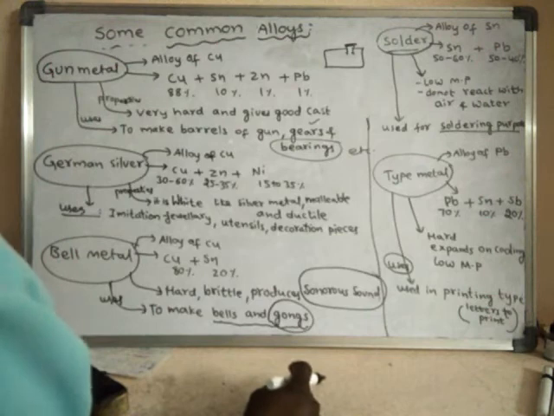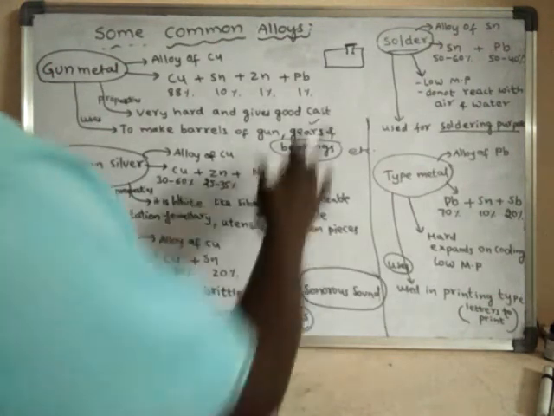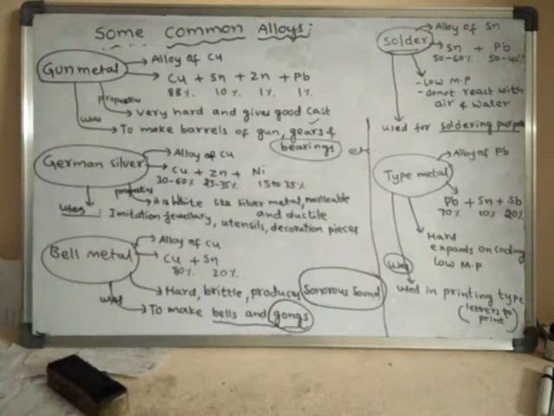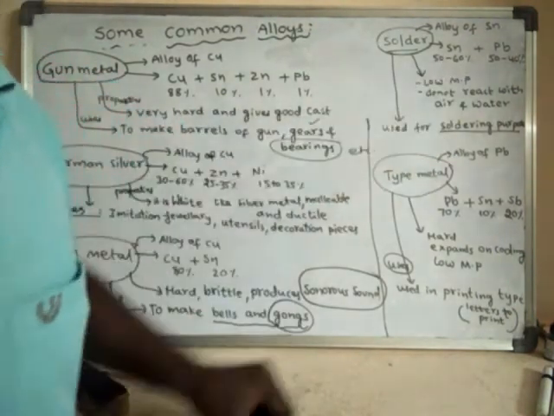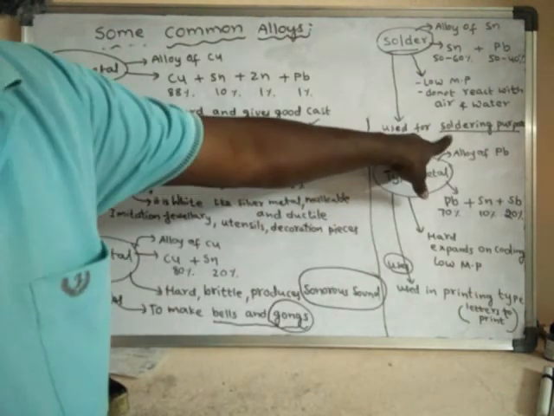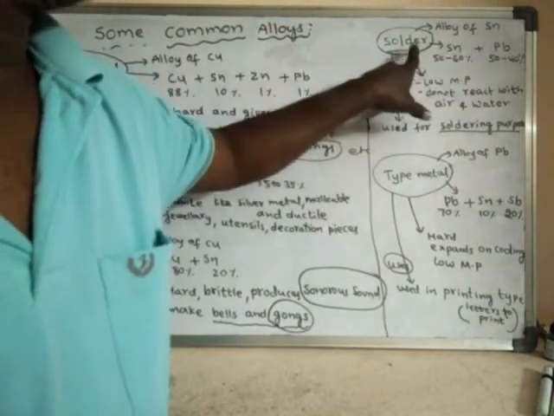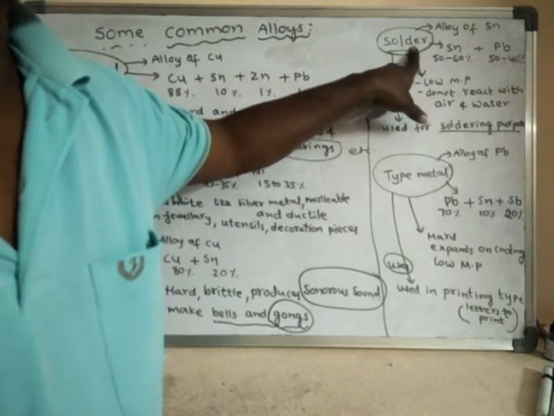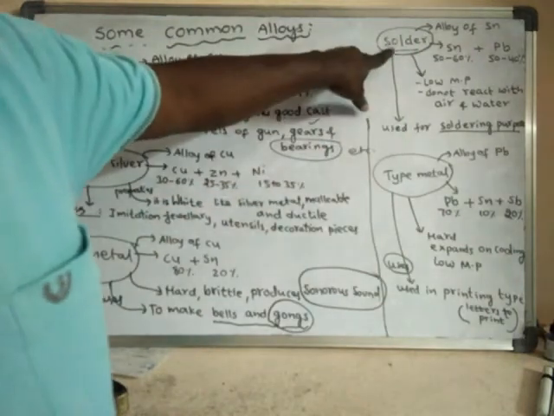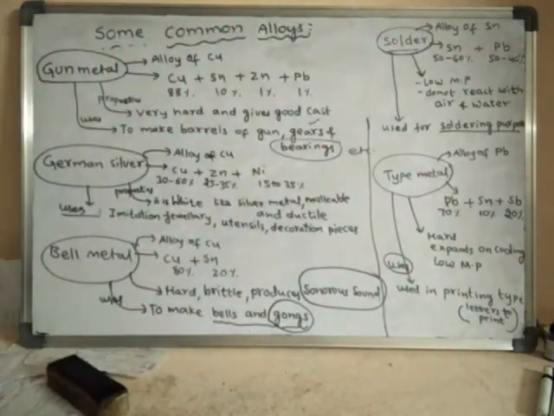Even welding is also a type of joining, but in welding we use iron, while for soldering we generally use solder. Solder is a mixture of lead and tin. So this is an alloy of tin, right?